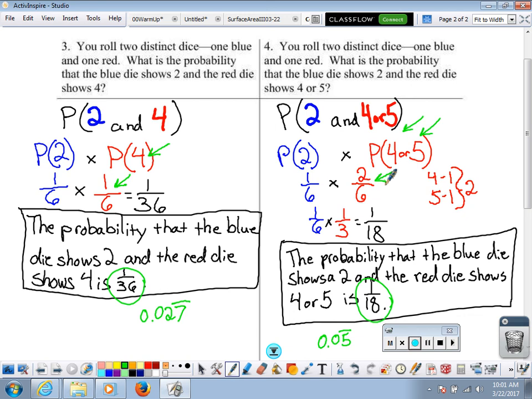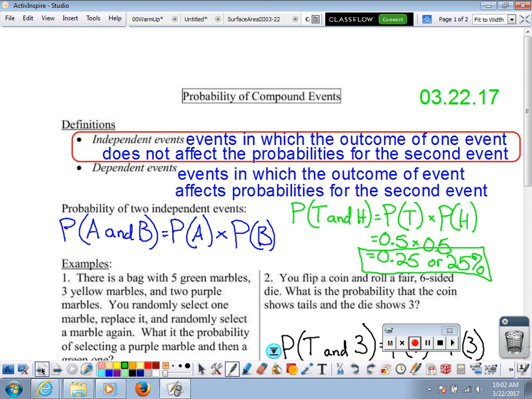So that's going to increase the probability here, which is going to increase the probability here because they're the same number. And when you multiply by a larger number, you're going to end up with a larger result. So because we have more things considered a success on example 4, we have a greater probability of success for our final answer. So like we said, though, it's all going to come back to the same thing. If we want the probability of two compound independent events, we're going to find the probability of each individual event and multiply them together. And that's really all it's going to come down to.